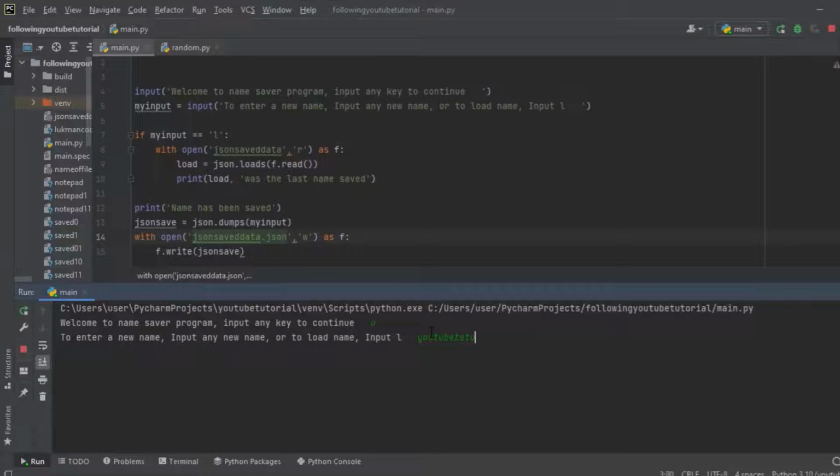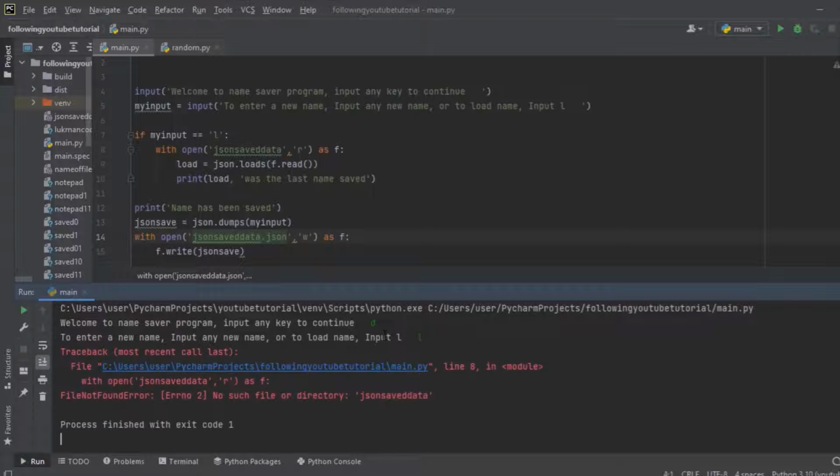YouTube tutorial for JSON. It says name has been saved, and let's run it again. Input any key to continue and input L. It says no such file. There's an error. It seems okay. Yeah, we forgot something.